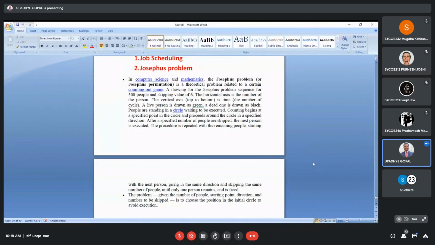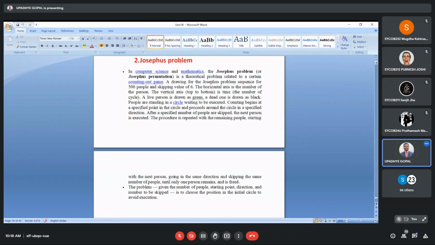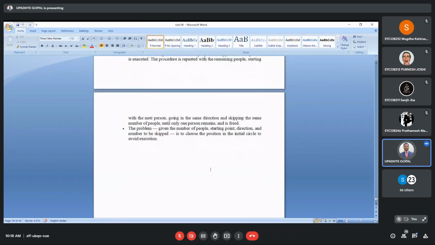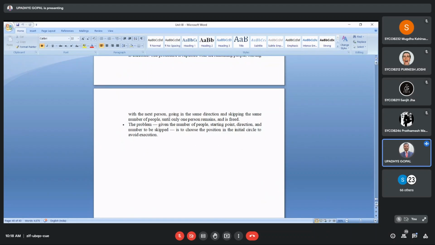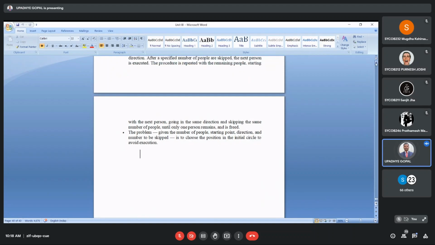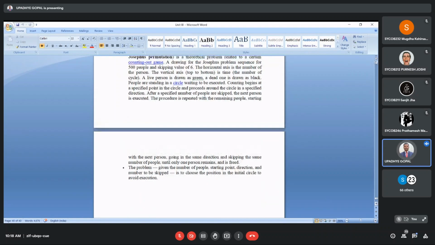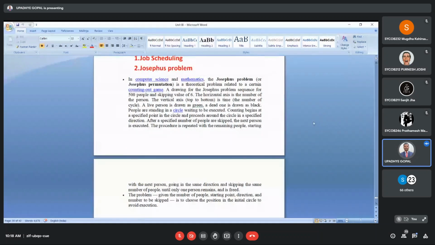The problem is this: given a number of people, starting point, direction, and number to skip, we have to choose the particular position in the initial circle to avoid execution. Suppose we have one circle in which we have kept some people, and adjacent people will kill each other. In that case we have to give a solution in such a way that only one will be left.